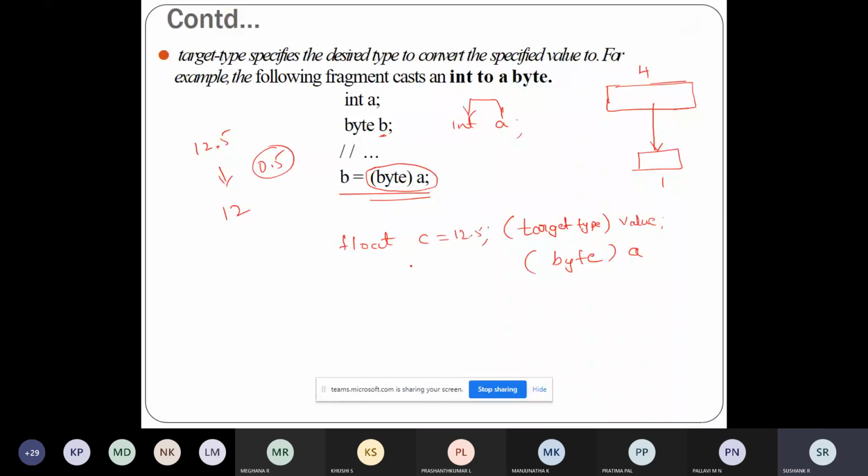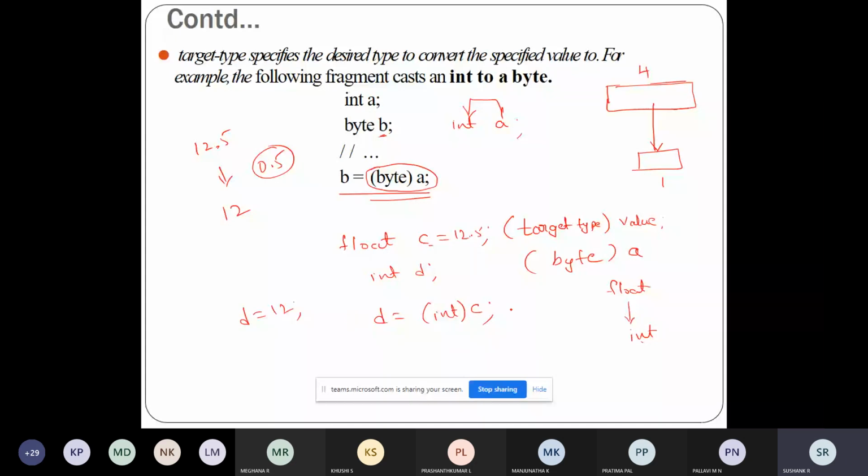So now I want to convert this float to integer. My target type is integer. So I'll write it as integer, and I have to convert this float. Float is stored in c. So now d will contain the value 12.